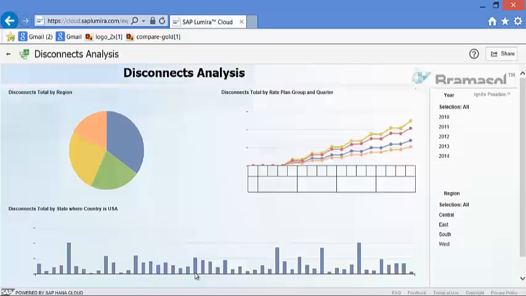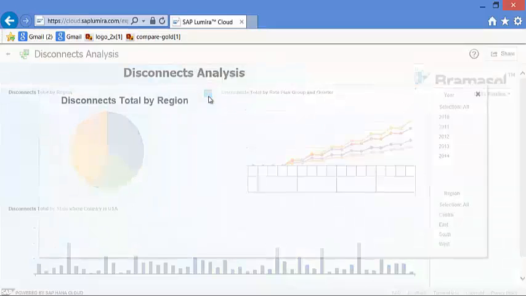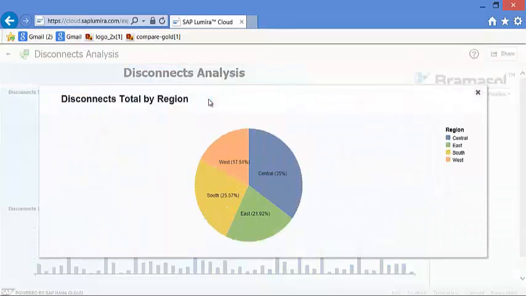This is the disconnects analysis storyboard, which we have developed using SAP Lumira. SAP Lumira delivers beautiful analytics, allowing you to easily convey and share knowledge, discover hidden patterns, and transform the way you see your business. Here we can also do region wise analysis, where we can see where the maximum number of disconnects are happening. We can see the maximum number of disconnects are happening in the central region. So now we would like to focus on the central region first.